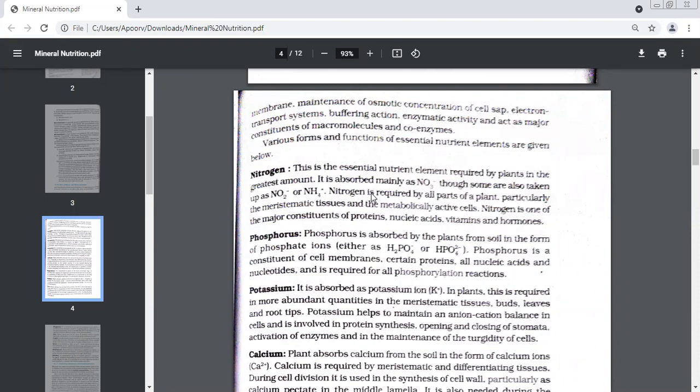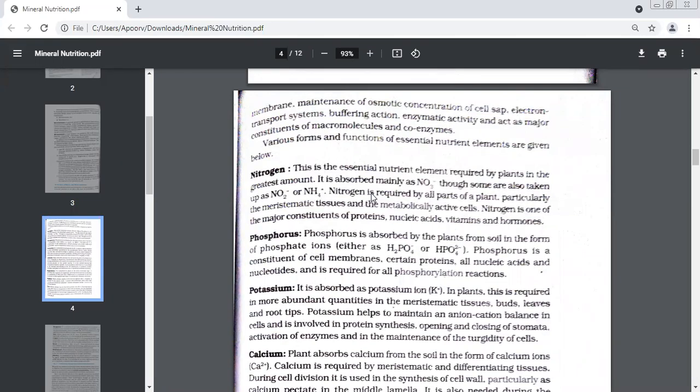See, beta, when you prepare this at home, prepare it in 3 columns. Make a table. Write the name of the element, obtained in which form, and its functions, any 2 functions. So whenever you're preparing these essential elements, make a small table. First column, write the name of the element. Second, it is absorbed in which form. For example, nitrogen, I told you NO2, NO3, and NH4, and any 2 functions. Similarly, phosphorus, any 2 sources, phosphate, biphosphate, and functions.